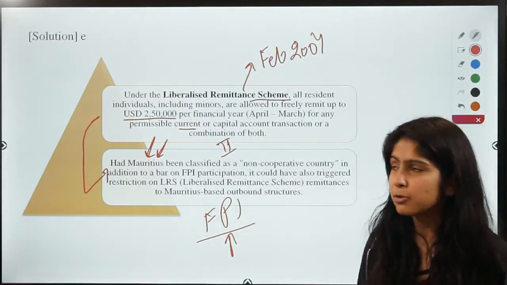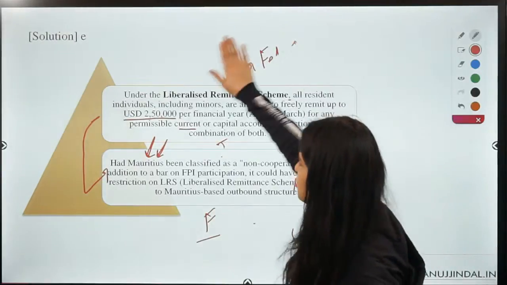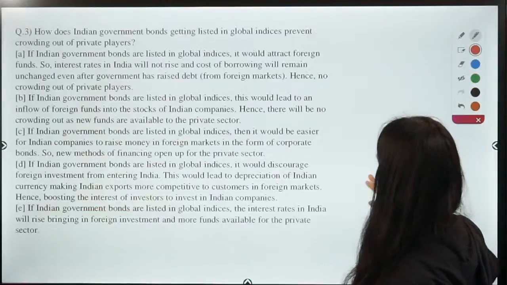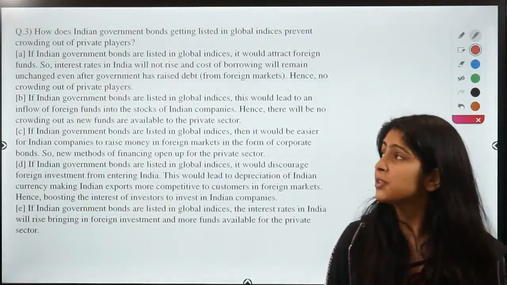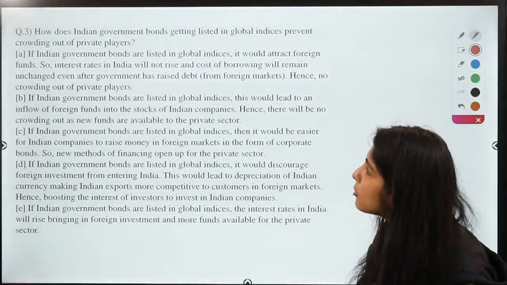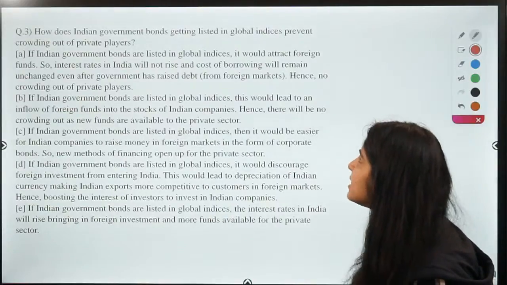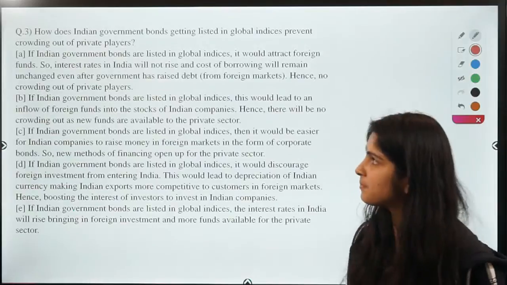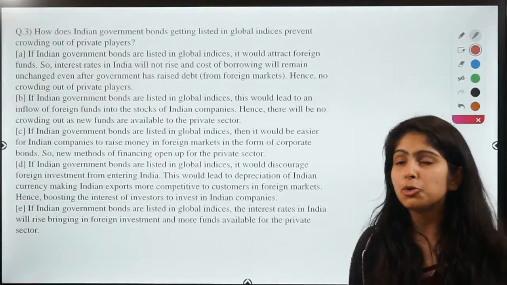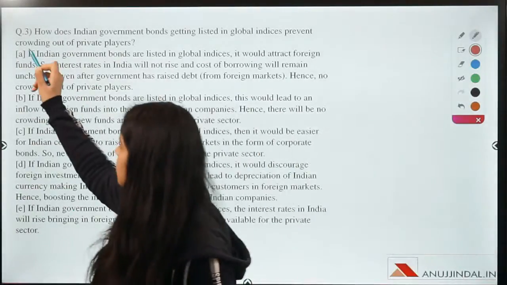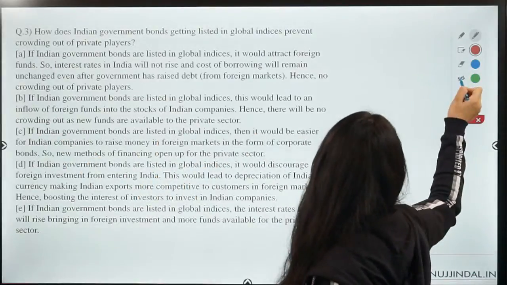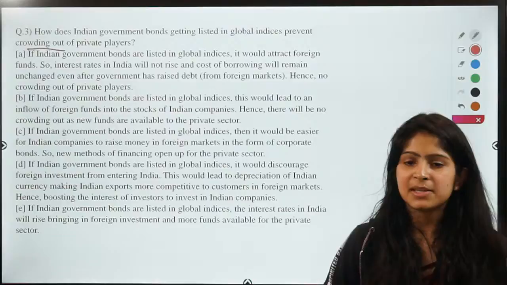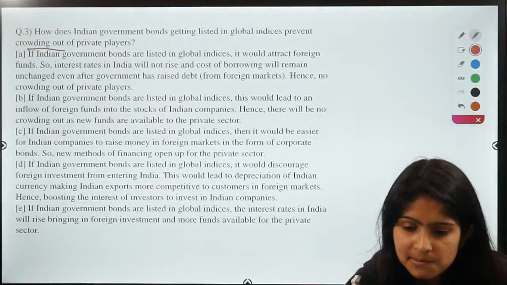So it's a very simple question. Now moving on to the next question. So this is your third question for the day, and it says, how does Indian government bonds getting listed in global indices prevent crowding out of the private players? So guys, here you need to know about the concept of crowding out, right? So I'm waiting for your answers.